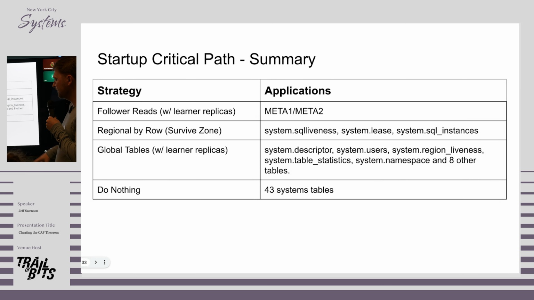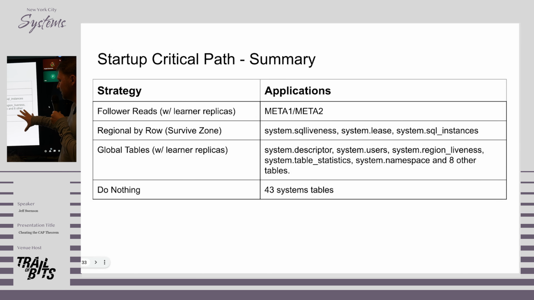So a summary of the different strategies that we've applied. For looking up ranges, we just use follower reads because it was already trivial to invalidate their caches. For anything we need to write to, we used regional by row, and we have that configured as survive zone because we have a way of fencing out regions that we believe have died. There is one other table that I didn't talk about that's regional by row. This was the most effort to implement, which is why we only used it for the cases where we absolutely had to.